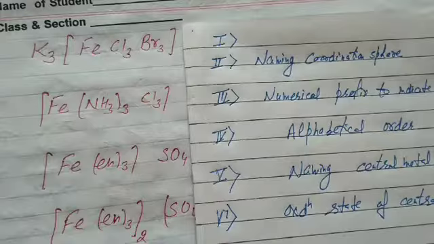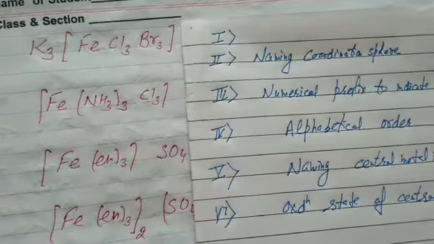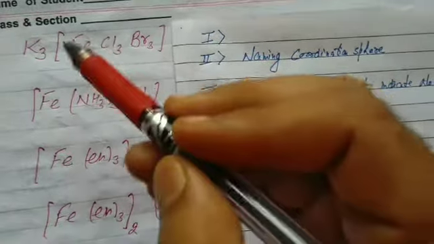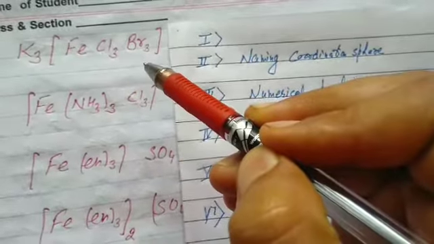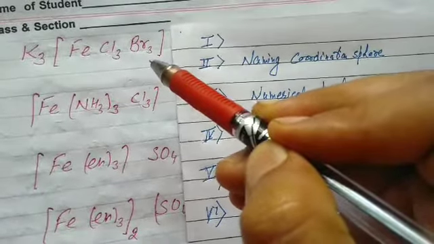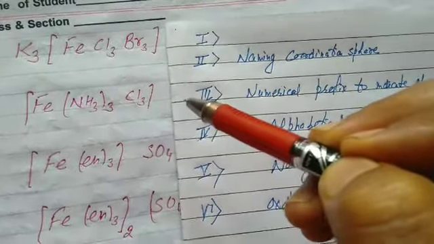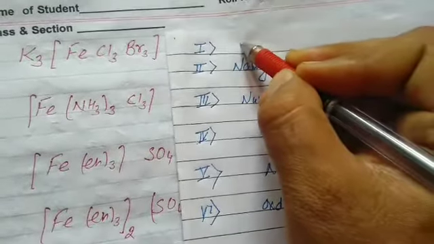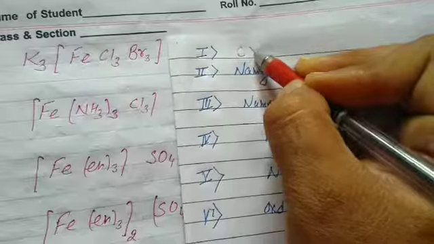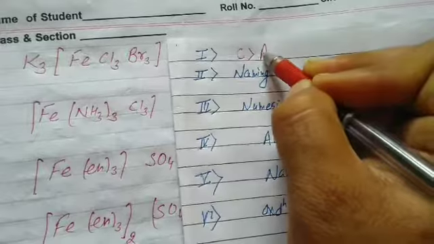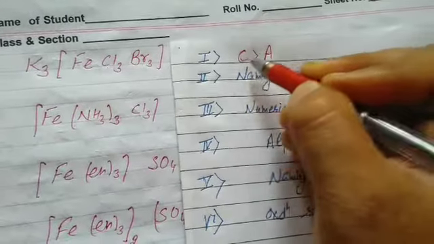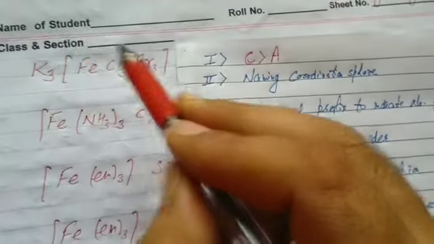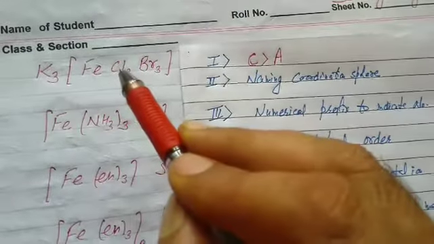Hello students, today in the practice session we will try to name some coordination compounds: K3[FeCl3Br3]. Students, again at first the central rules: when we name a coordination complex, at first we name the cation part and then the anion part. That is, we always move from left to right. Left to right, that is, at first cation and then anion.